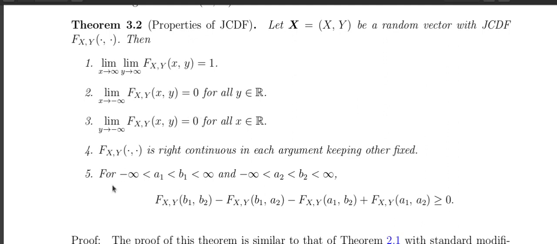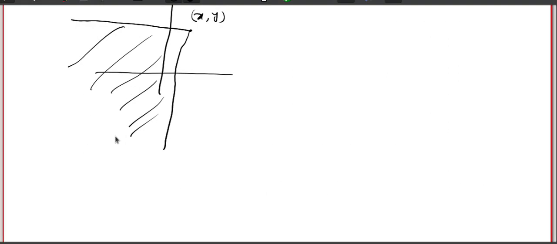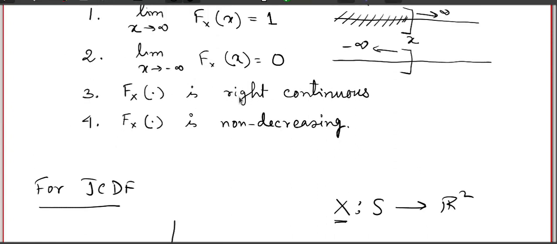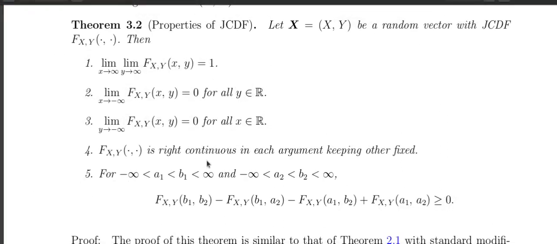Okay, clear? The next property is that the cumulative distribution function is right continuous, and this can be straightforwardly extended to the joint cumulative distribution function. It says that the joint cumulative distribution function is right continuous in each argument, keeping the other fixed.